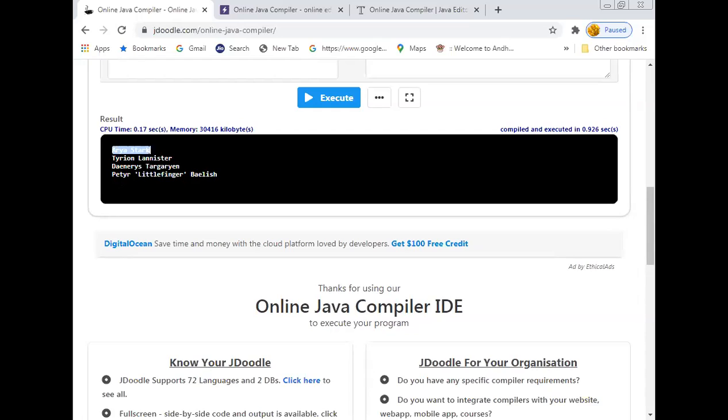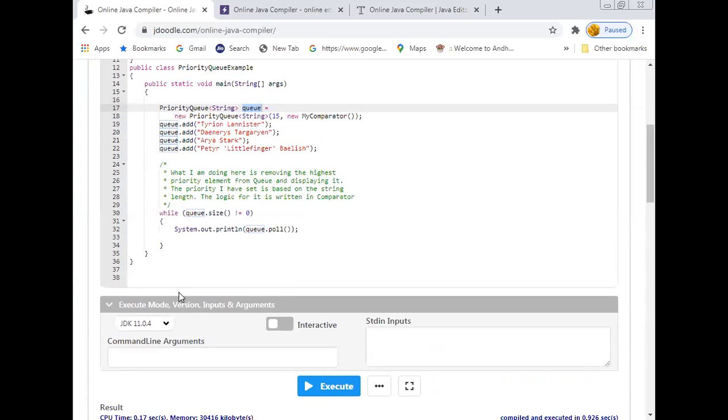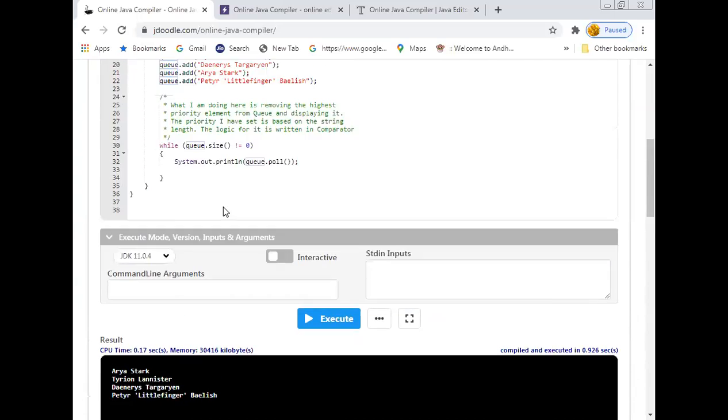All of you understand my point or not? Here our comparison mechanism is length. So whenever you insert an element, it is compared with the existing ones and placed in the appropriate place. The element which has the highest priority will be deleted first. That is the reason why you get the output like this, even though you entered the elements in a different order.